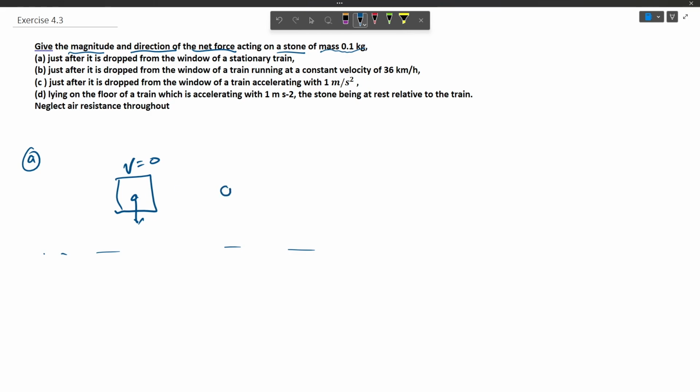This stone was stationary, and we all know that gravitational force acts on whichever body has mass. So the only force present here is the gravitational force. Force equals mass times acceleration, that is 0.1 kg multiplied by 10 meter per second square, which is 1 Newton, in the downward direction.